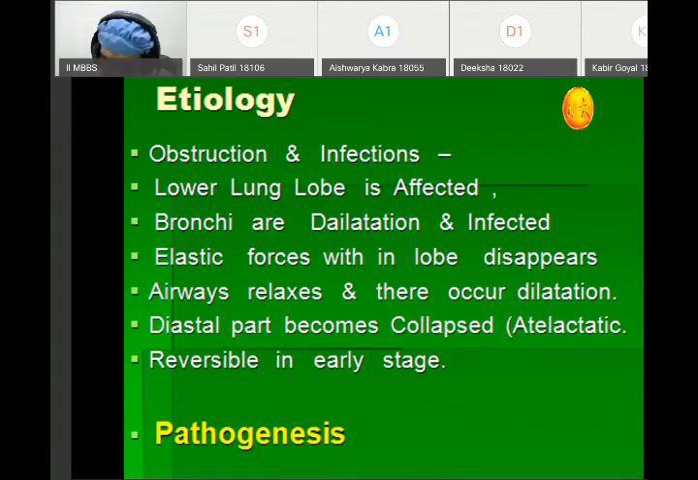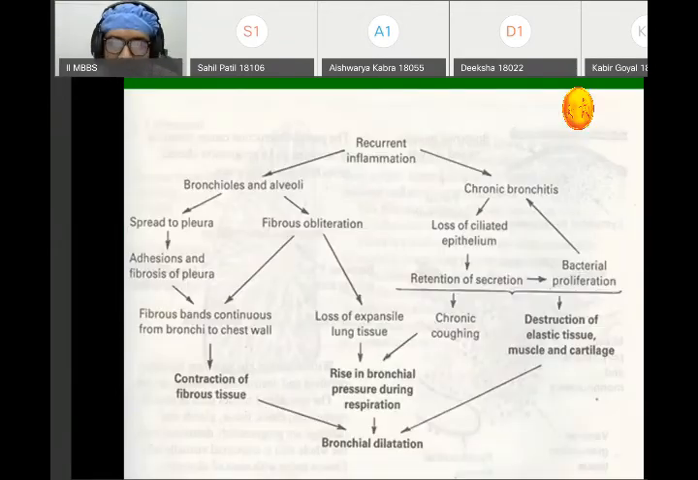Now, the pathogenesis, the sequence of events that take place in bronchiectasis. Mainly, recurrent infection leads to chronic bronchitis. In chronic bronchitis, usually there is damage to the cilia. Whenever the cilia are damaged, it causes retention of the secretion, and whenever there is retention of the secretion, there is obstruction of the lumen that leads to secondary bacterial infection. And this secondary bacterial infection causes damage to the elastic tissue, muscles, and cartilage, ultimately leading to bronchial dilatation. So this is the sequence of events in case of bronchiectasis.